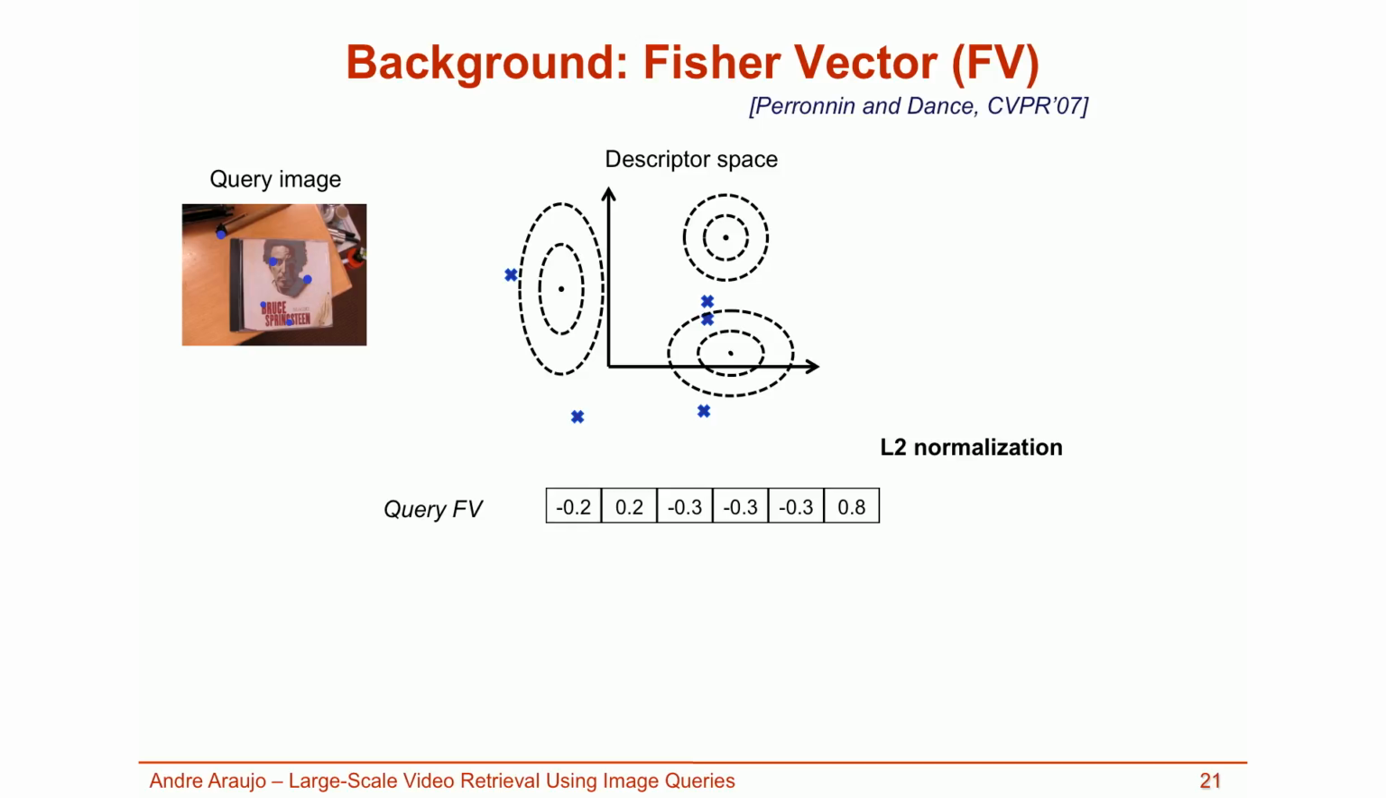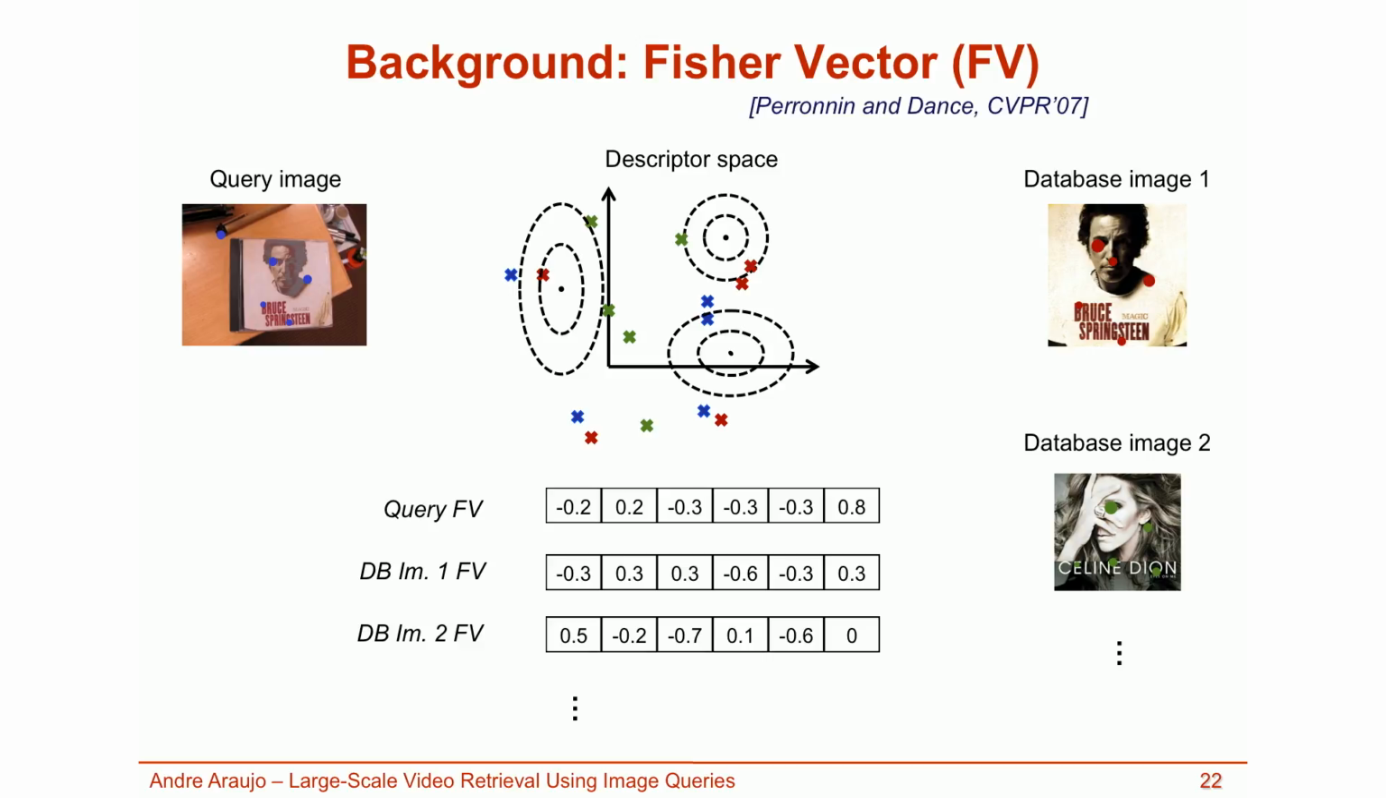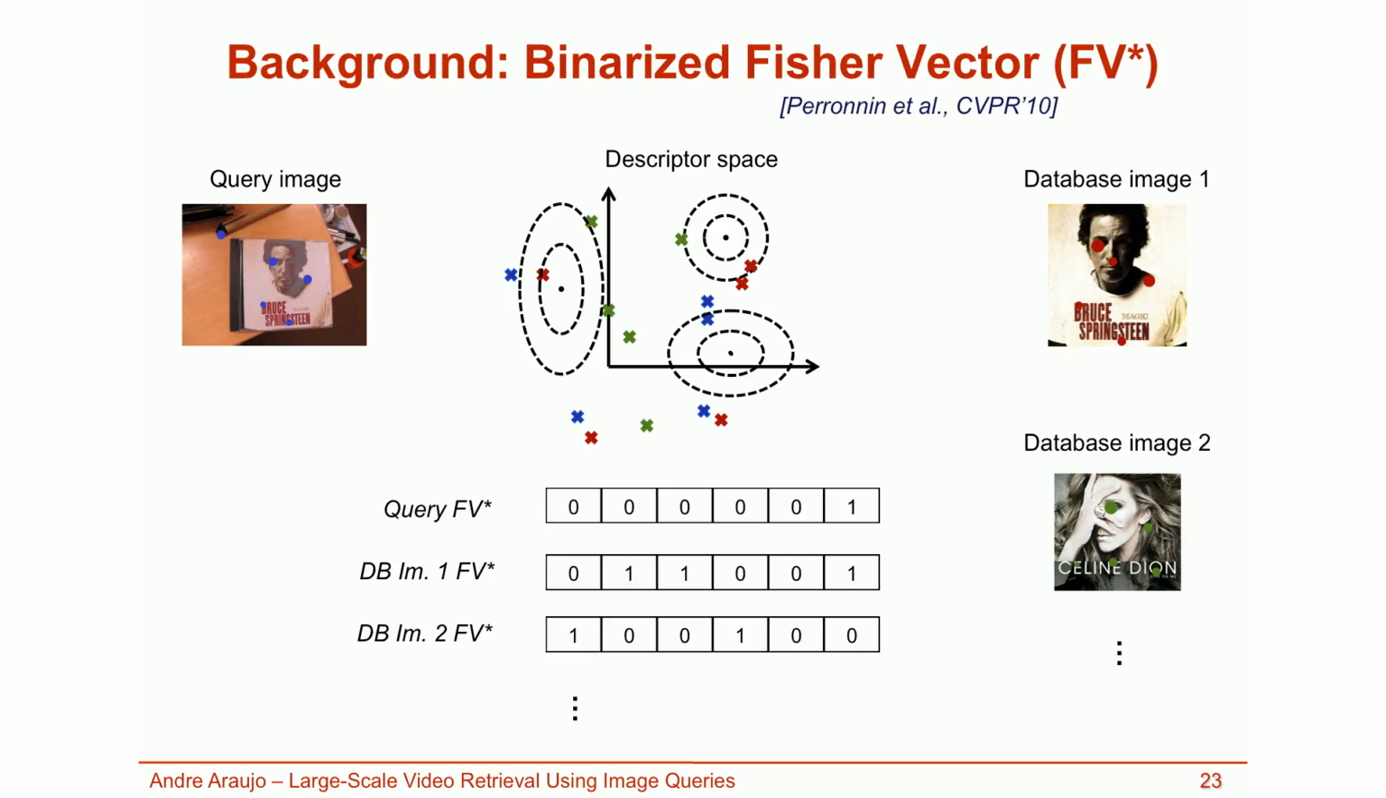The final query Fisher vector is obtained after L2 normalization. The same process can be repeated for the database images, obtaining 1 Fisher vector for each database image. To compare the query image to a database image, we can now simply compare their Fisher vectors. More recently, it's been shown that Fisher vectors can be made more compact by using component-wise sign binarization, with very little loss in performance. We denote such binarized Fisher vectors as FV star in the rest of the talk.